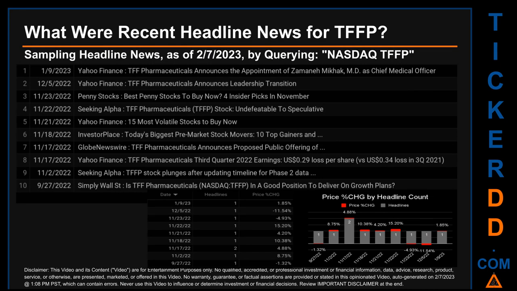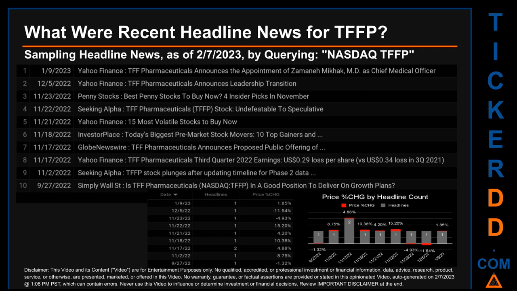Thursday, November 17, 2022 had the most headlines. It had 2 discovered headlines when Yahoo Finance published the headline that read, TFF Pharmaceuticals announces leadership transition. Globe Newswire published the headline that read, TFF Pharmaceuticals announces proposed public offering of. Yahoo Finance published the headline that read, TFF Pharmaceuticals third quarter 2022 earnings, 29 United States cents loss per share, versus 34 United States cents loss in 3Q 2021.